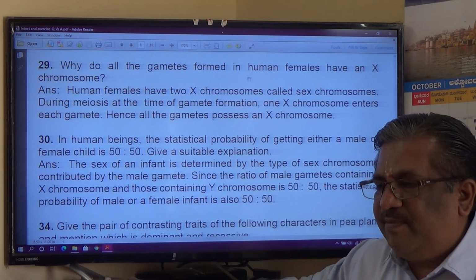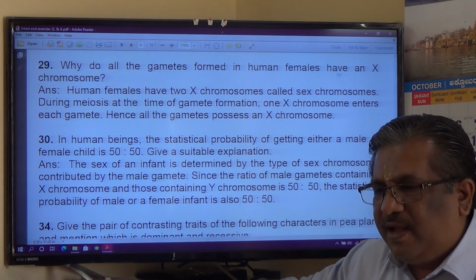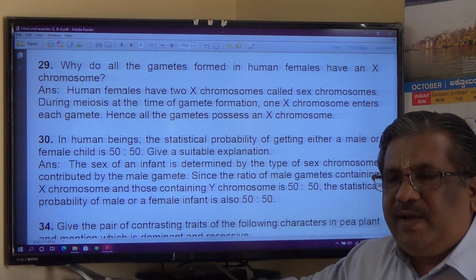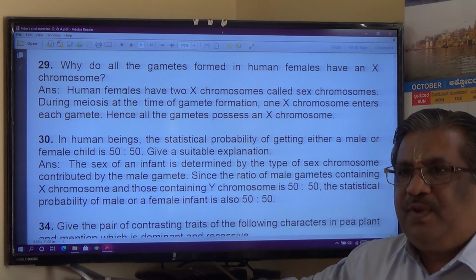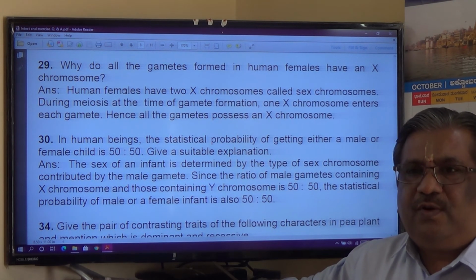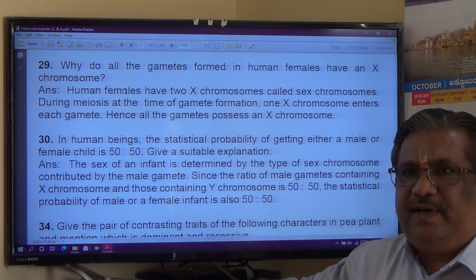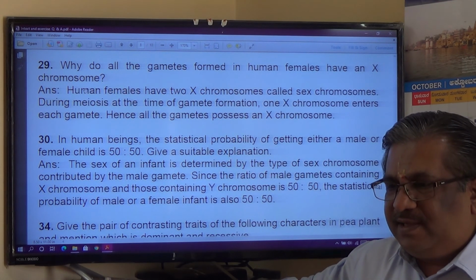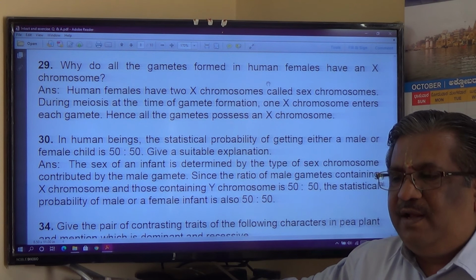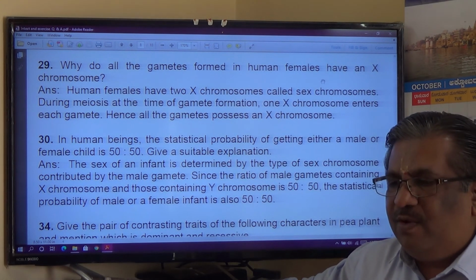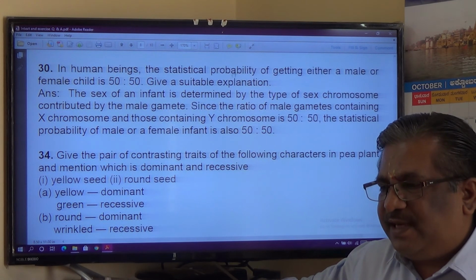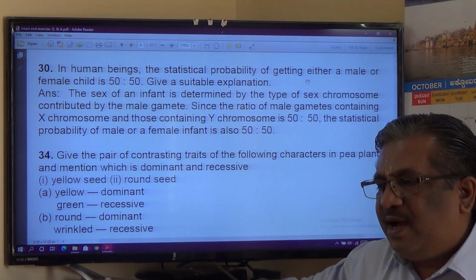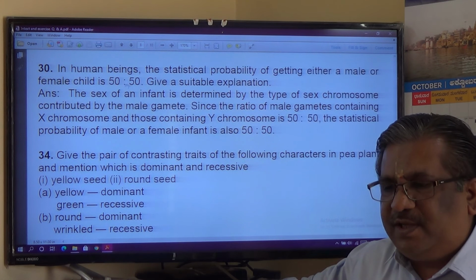Why do all the gametes formed in human females have an X chromosome? Because the sex chromosomes of the mother contain only X chromosomes. So only X chromosomes can be transferred to the gametes, and hence all the gametes formed in human females will have only X chromosomes.